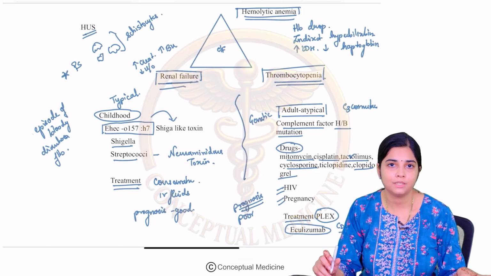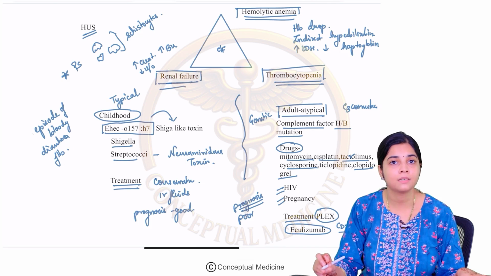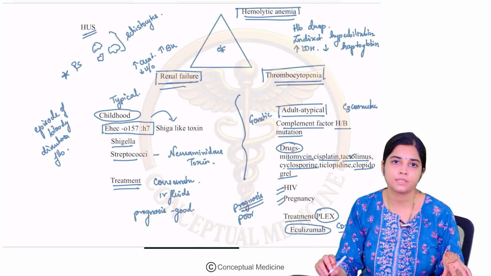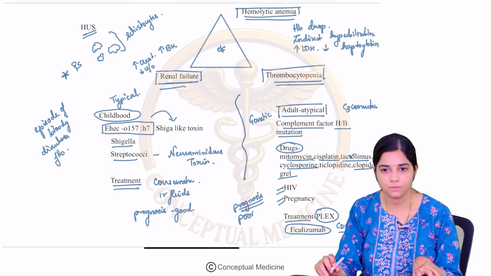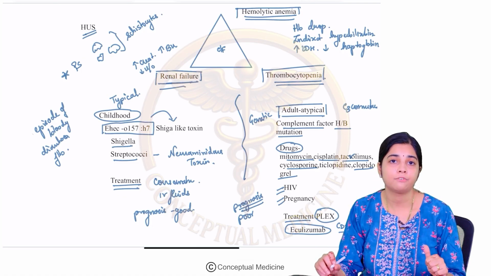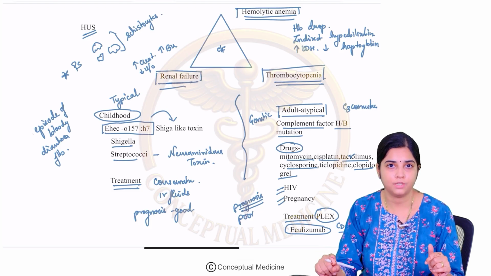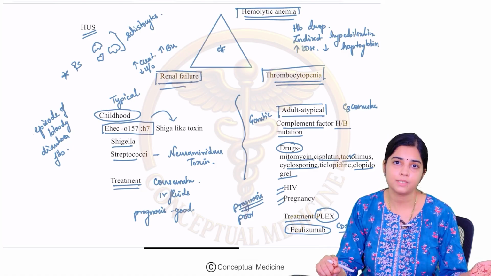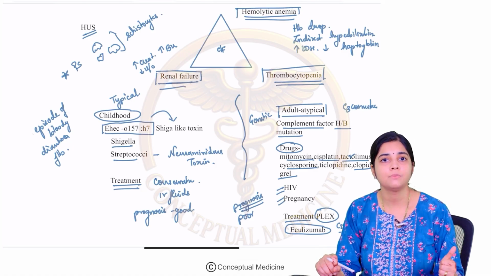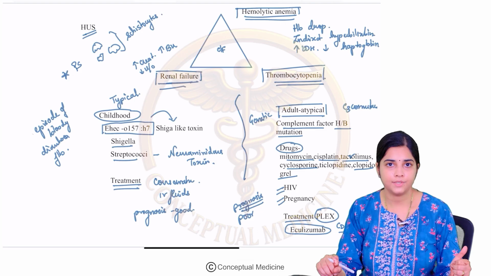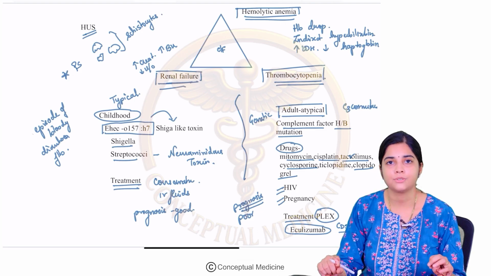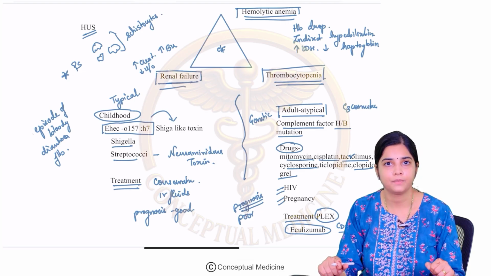So till now, what have we learned? We have learned about TMA and what the causes of TMA are. We have learned about HUS, childhood onset and atypical HUS. This brings us to the end of our discussion on the vascular disorders of the kidney. To summarize, we have learned about large vessel and small vessel disorders. Large vessel disorders include renal artery stenosis. For small vessels, the most important one is HUS, which we have learned in detail. Thank you.